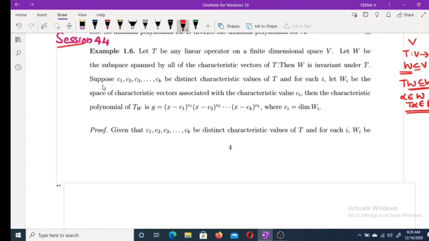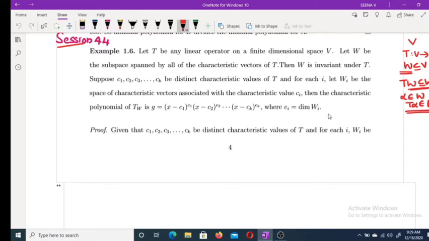Now suppose c1, c2, etc., ck be distinct characteristic values of T. For each i, let Wi be the space of characteristic vectors associated with the characteristic value ci. Then the characteristic polynomial of T restricted to W is of this form: g equal to (x minus c1) raised to e1, (x minus c2) raised to e2, etc., (x minus ck) raised to ek, where ei equal to dimension of Wi.